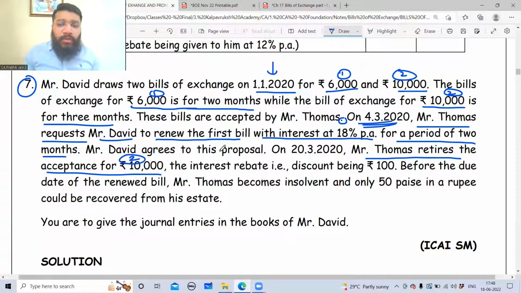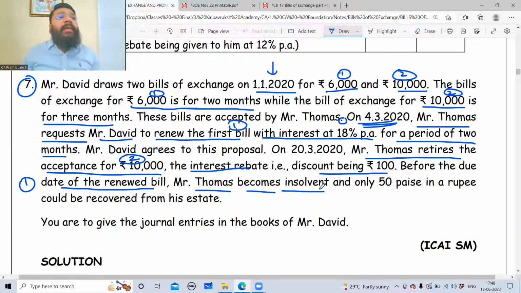That is the second bill. So the first bill is getting renewed, and the second bill is retired. And an interest rebate of 100 rupees is being allowed before the due date of the renewed bill. Which is the renewed bill? The first one. So before the date of renewal, Mr. Thomas became insolvent.